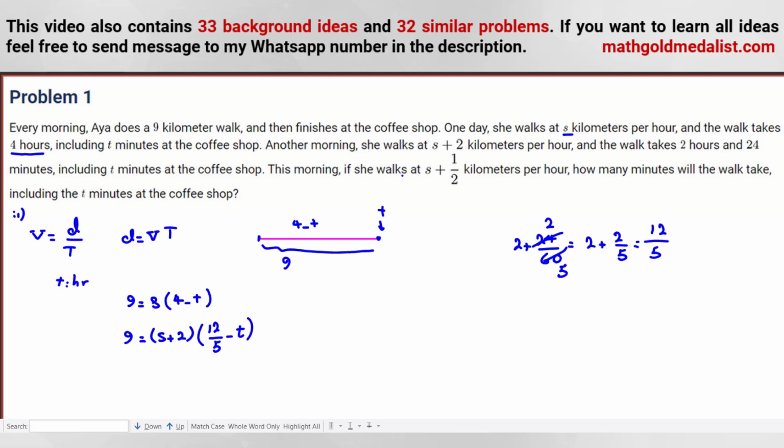The last part says if she walks at s plus 1/2 kilometers per hour, again the distance is 9, and the speed is s plus 1/2. Then it asks how many minutes, so at the end we should change hours to minutes, including the t minutes at the coffee shop. We consider this one big T, and the answer will be big T plus small t. Big T is until the coffee shop and small t is in the coffee shop. So now let's solve these three equations.